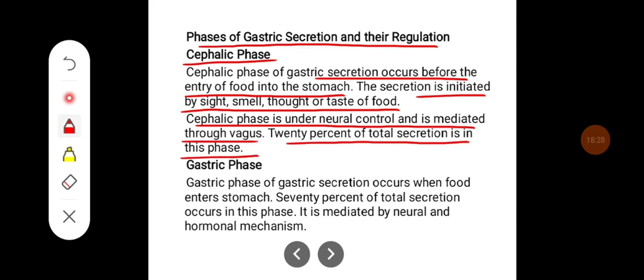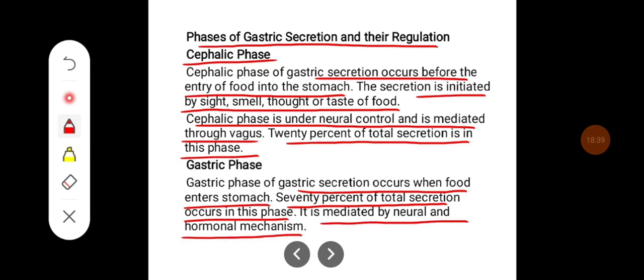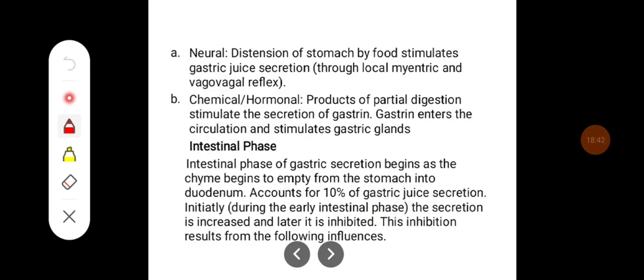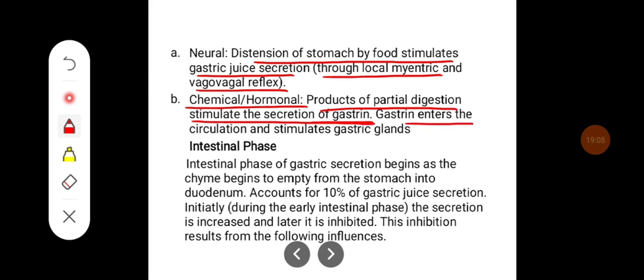Gastric phase: the gastric phase of gastric secretion occurs when food enters the stomach. 70% of the total acid secretion occurs in this phase, and it is mediated by neural and hormonal mechanisms. The neural mechanism is mediated by the distension of the stomach by food, which stimulates gastric juice secretion. This can occur through the local myenteric and vagovagal reflexes. Then chemical or hormonal control, where products of partial digestion stimulate the secretion of gastrin. Gastrin enters the circulation and stimulates the gastric glands.